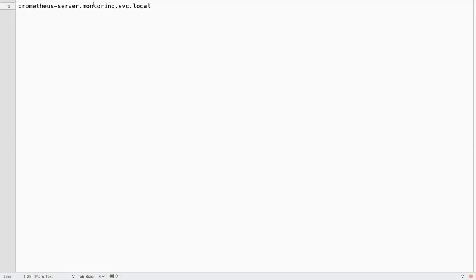We can communicate with the services which are in a different namespace, but that time you have to give a fully qualified name. Something like this: service name, namespace name dot svc dot local. This is the fully qualified name. So if I do something like this, even though it is in a different namespace, it can route the traffic to this namespace.